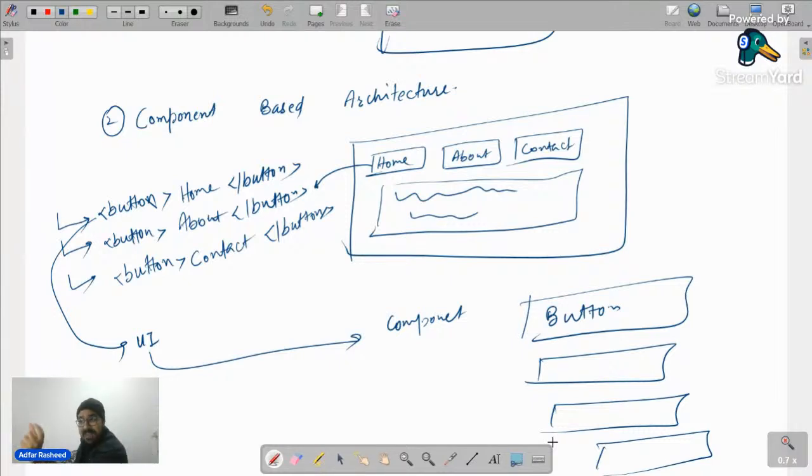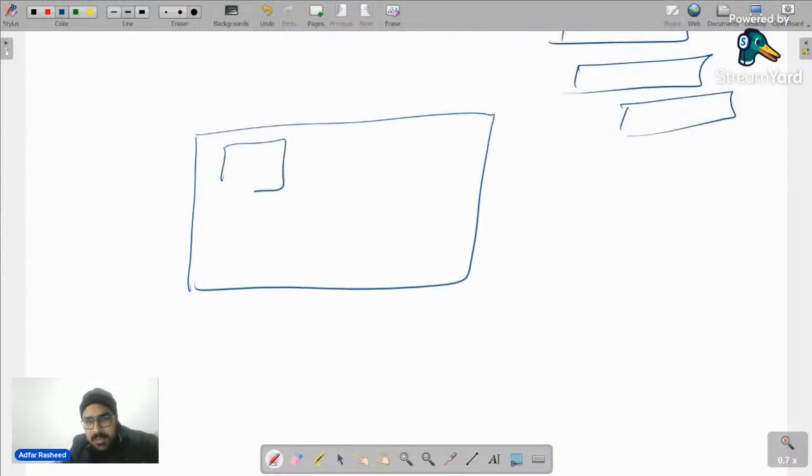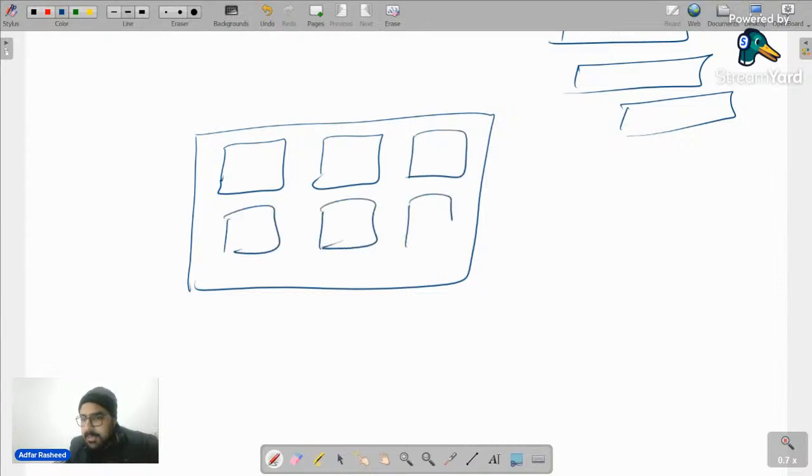And then whenever we have a bug, we are able to locate that particular bug very easily as well. Another simple example to give you an idea of what components are. If you look at this home page, I have this container here. If I try to break it, this container has cards. One card, another card, another card, another card. All of these cards are exactly the same thing, just with different data.